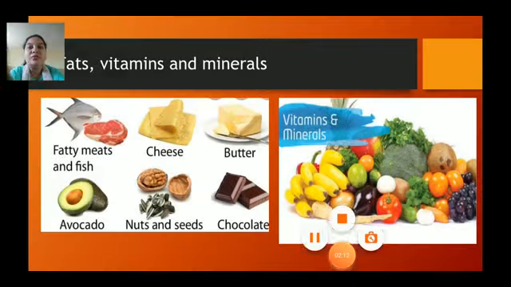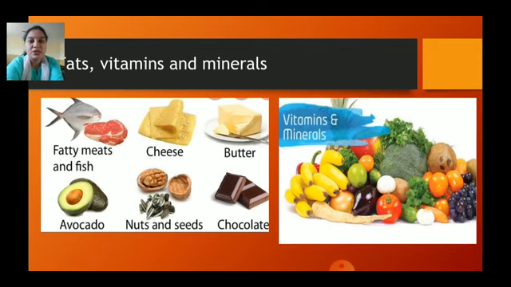Next, coming to fats and vitamins and minerals. Fats are an essential part of our food, and without fats we will not have the required energy to survive. And fats we get from food items like cheese, butter, ghee, nuts, chocolates, and we have these pictures displayed, you can see. And vitamins and minerals, why do we require these?